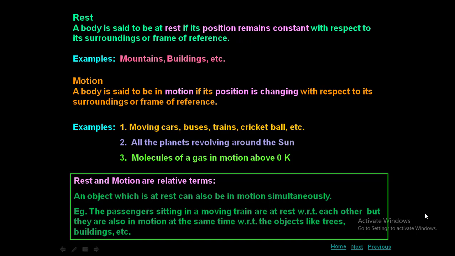Example, the passengers sitting in a moving train are at rest with respect to each other, but they are also in motion at the same time with respect to the objects like trees, buildings, etc. So if you consider the passengers with respect to one another, they are at rest. But if you take the frame of reference, that is the ground or a tree or a building, then with respect to them, they are moving because along with the train, they are moving. So both rest and motion are relative terms.